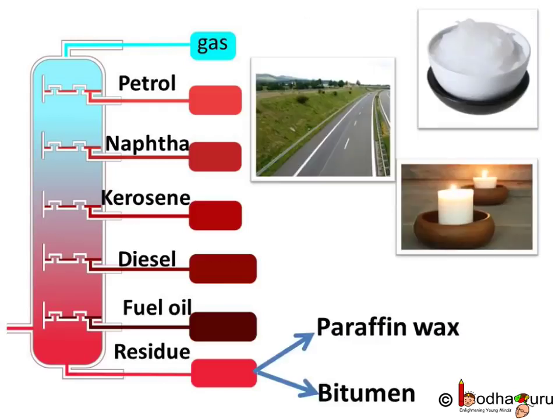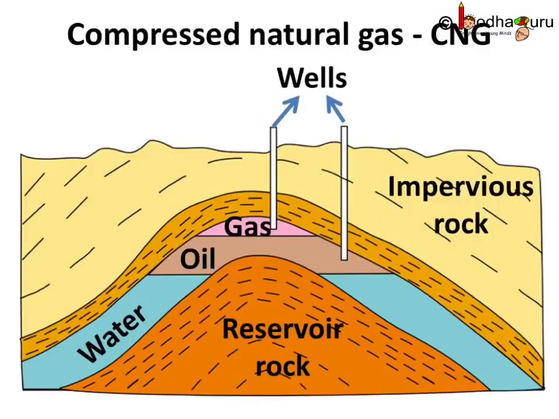Paraffin wax, which we get from the residue of the refining process, is used for making ointments, candles, petroleum jelly, face cream, wax, etc. Bitumen, which is also obtained from residue of fractional distillation process, is used for making paint and building roads. Every component of petroleum has some use, hence it is often called black gold.